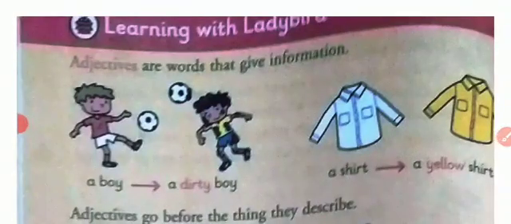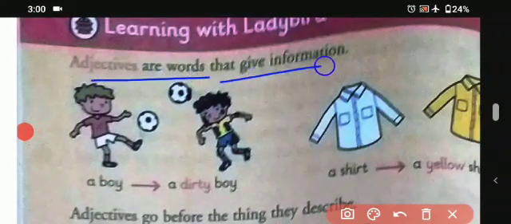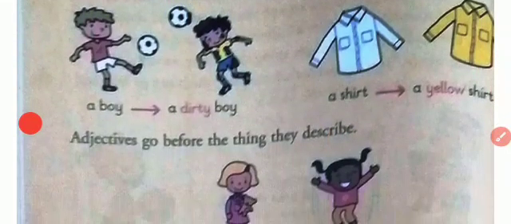Learning with Lady Bird. So in this also we will be using some describing words. So let's understand. Adjectives are words that give information. So adjectives are the words which give information about something. It can be anything about a boy, about clothes, about things which we use. So let's understand what it is exactly. So here is the first one.